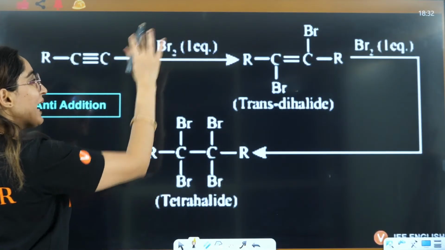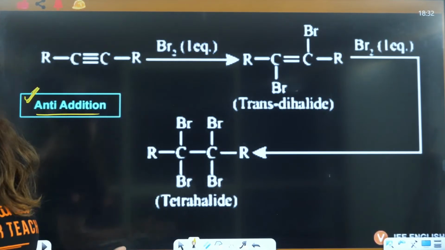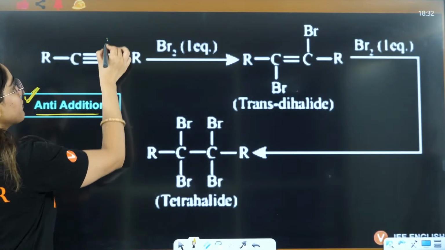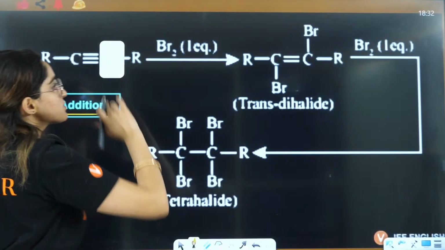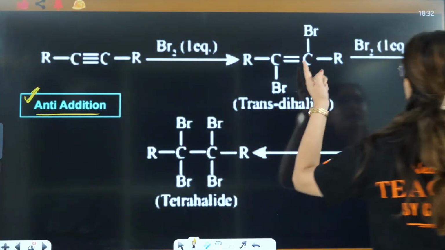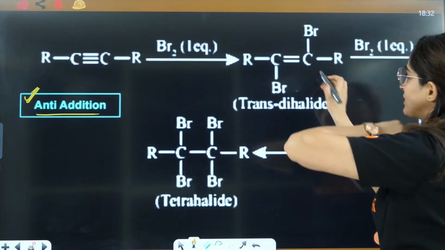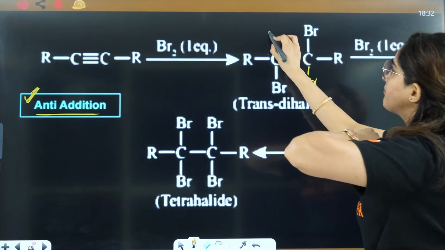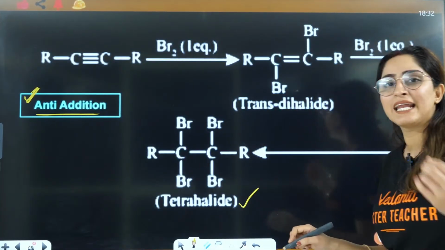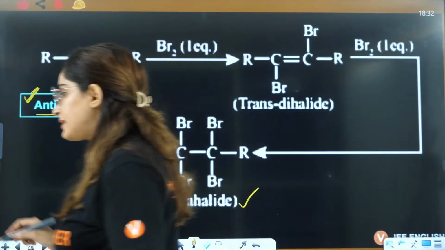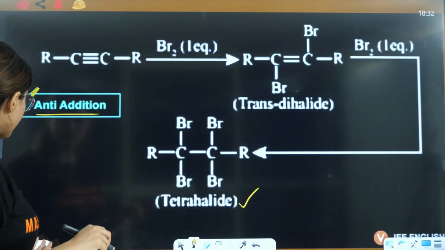Br will add, anti-addition will take place. Anti means from the opposite side Br will attack. One Br will be attached on this side, the other on the opposite position, by breaking the pi bond. Then if you add one more Br2, again on the opposite positions, one Br will be attached here, one Br will be attached here, and hence you will have the formation of tetrahalide. In the end you will have the formation of tetrahalide, right everybody?